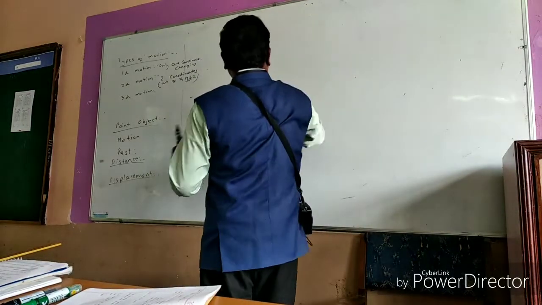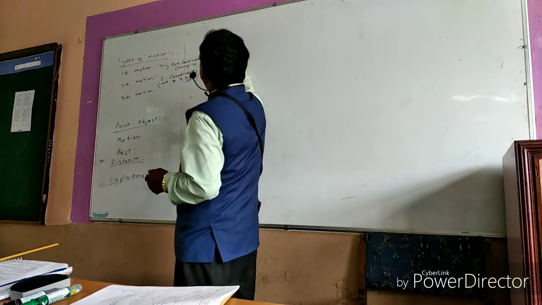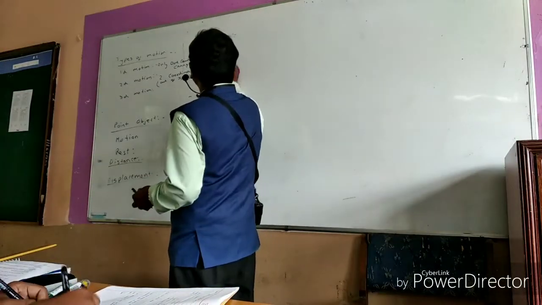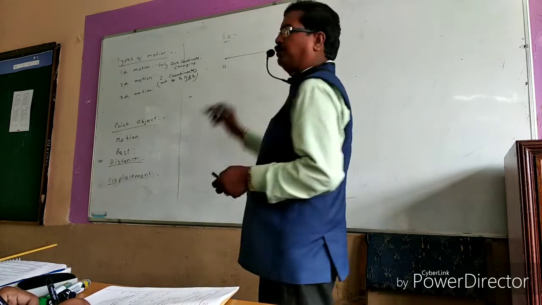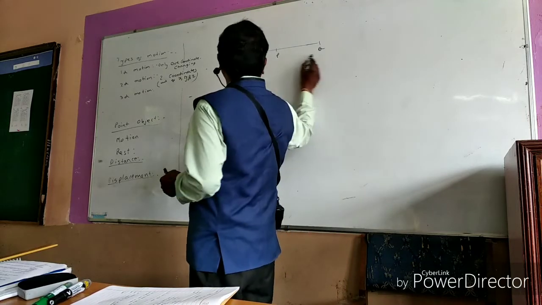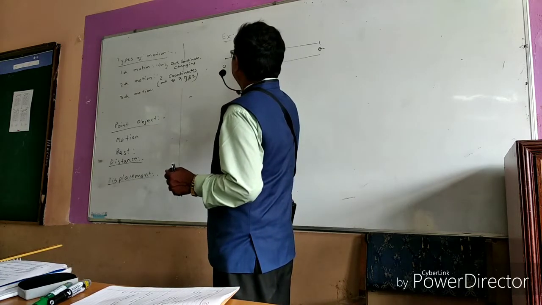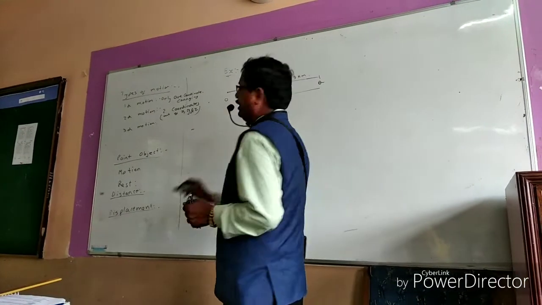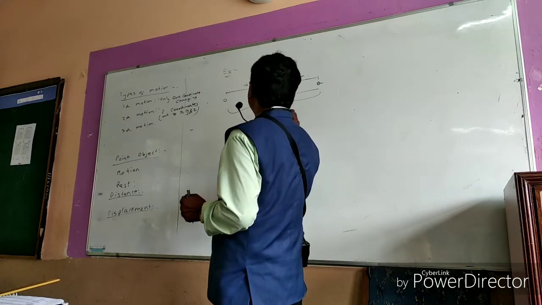If you take some examples, then you can understand it. Suppose the object is moving from starting position O and it is reaching Q. And then once again it is coming back to P. Let this distance be 10 kilometers and this one 5 kilometers. The total is going to become 10 plus 5, 15 kilometers.